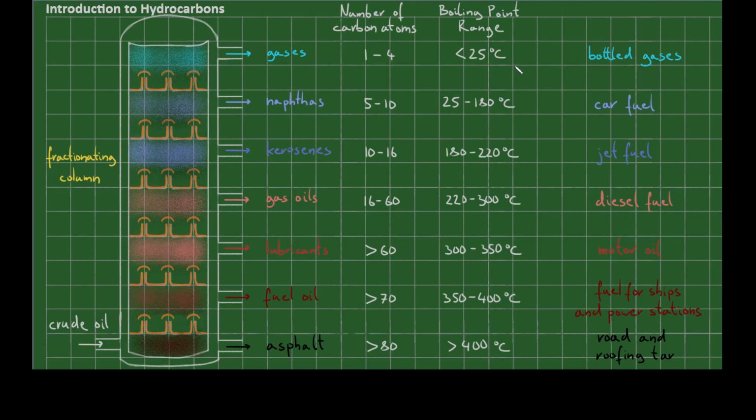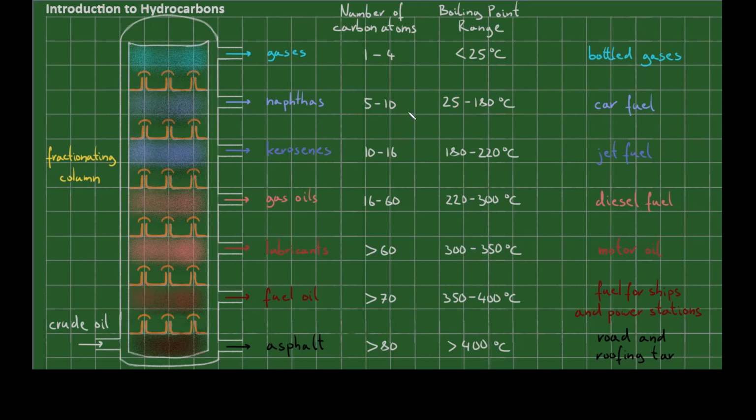Please note that this is a very simplified drawing, and each one of these fractions can be refined further. So for example, I could take the naphtha fraction, which contains hydrocarbons that have 5 to 10 carbons, and then distill them further to separate them out. These purified hydrocarbons can then be used to make other organic compounds.